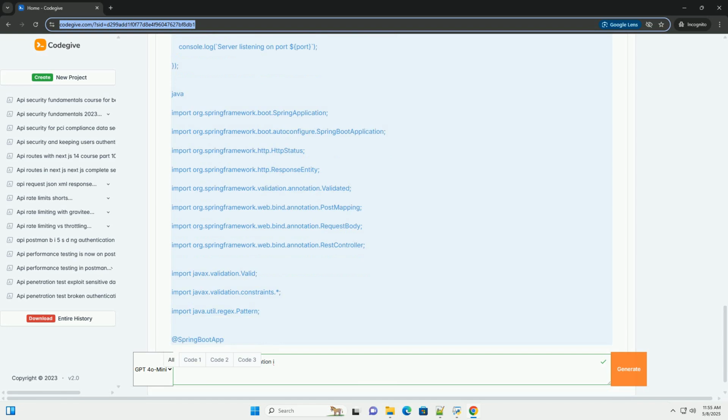PHP, using Symfony and the Validator component. Explanation: Symfony Validator component, a powerful validation library in PHP. Assert\*, constraints used to define validation rules. NotBlank ensures that the value is not blank. Length specifies the minimum and maximum length of the string. Regex validates that the string matches the regular expression.